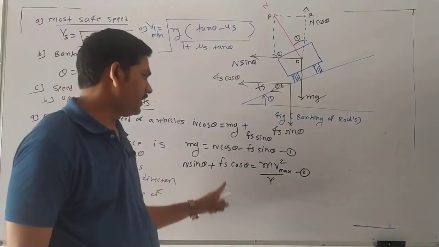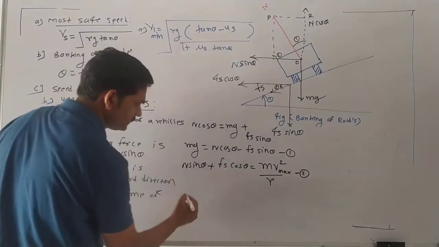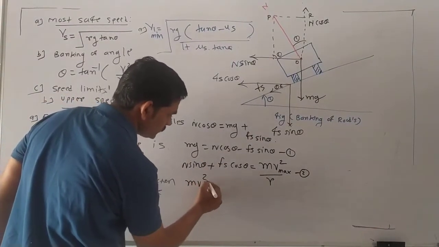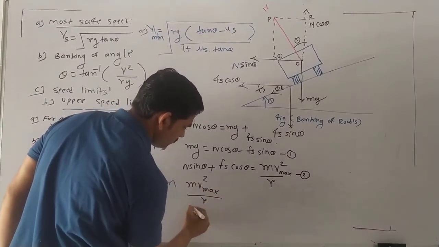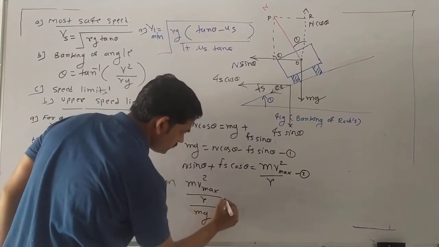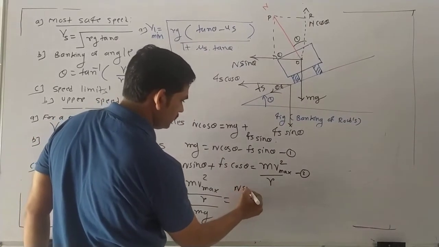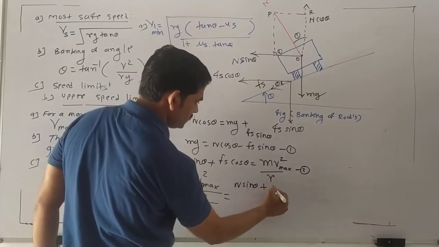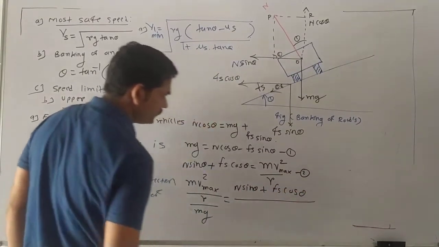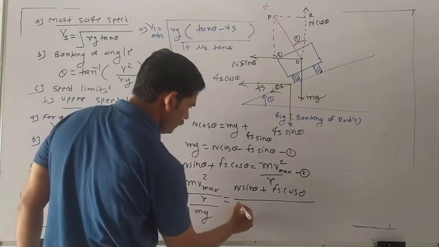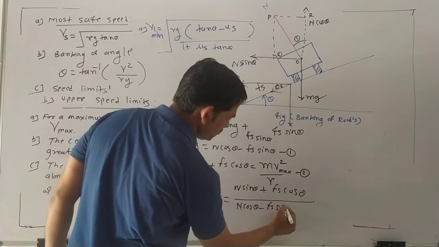Then dividing equation 2 by equation 1: m v max square upon r upon mg equals N sin theta plus Fs cos theta upon N cos theta minus Fs sin theta.